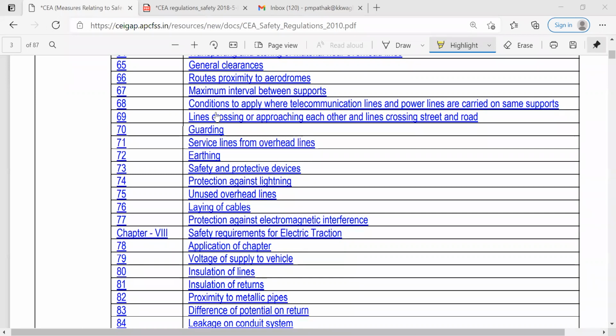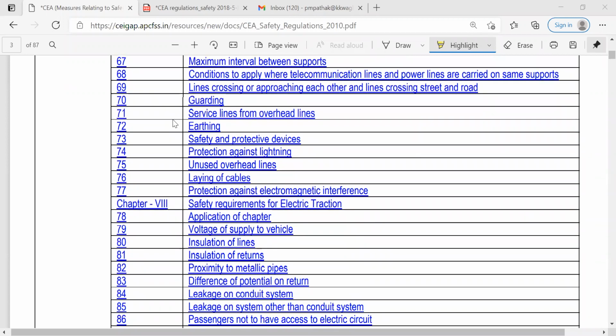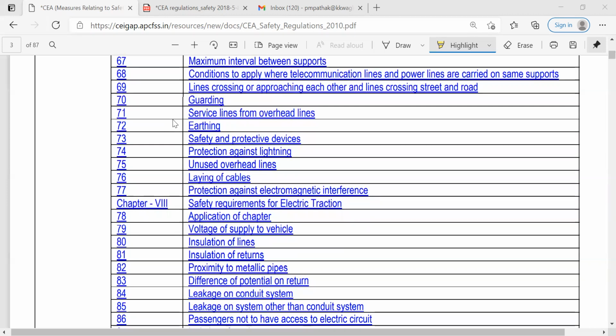Then telecommunication lines and power lines: if both lines are there, how to fit these lines, what exactly is the distance between these lines, and what precautionary measures are given in 68. Lines crossing or approaching each other, and lines crossing streets and roads. So again, if you want to cross the road or the street for continuous supply of these lines,